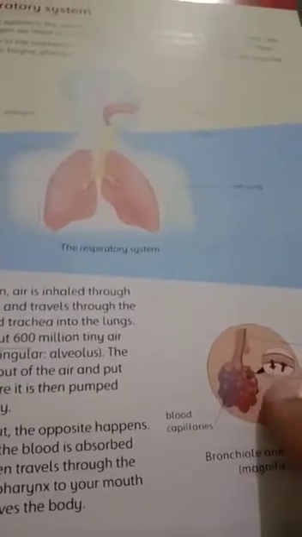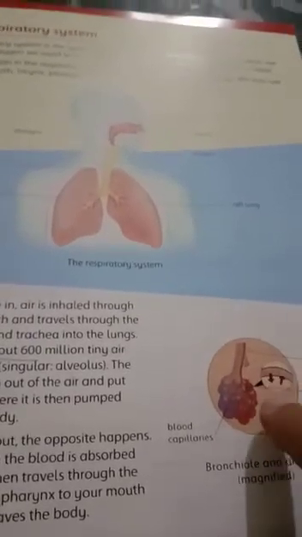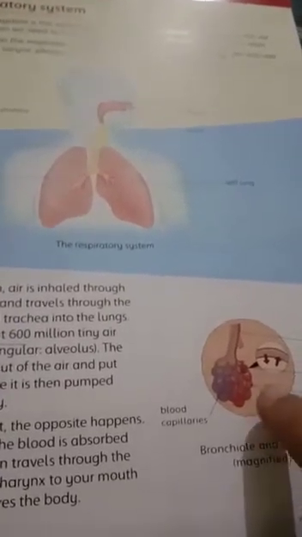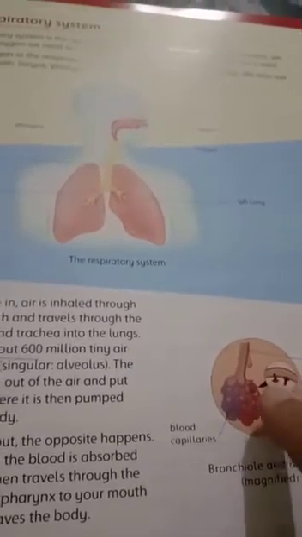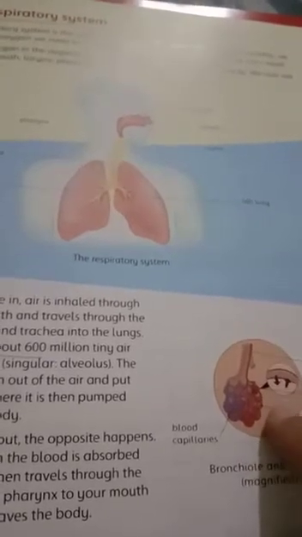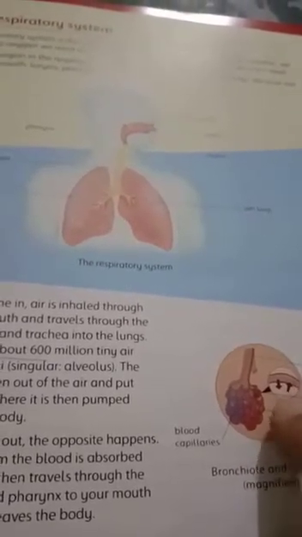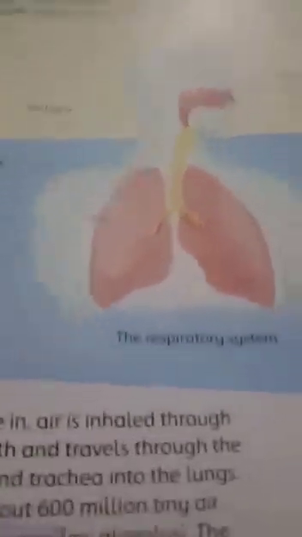This blood is now transported from the bronchioles, the capillaries unite and reunite, and then supply blood to the heart, to the left ventricle, from where it is going to be transported to each and every part. Breathing is a process in which oxygen and carbon dioxide are exchanged in opposite manner.